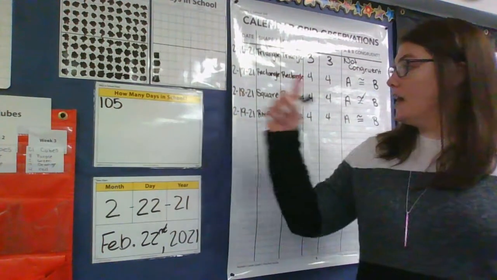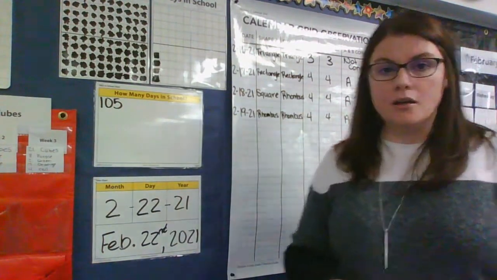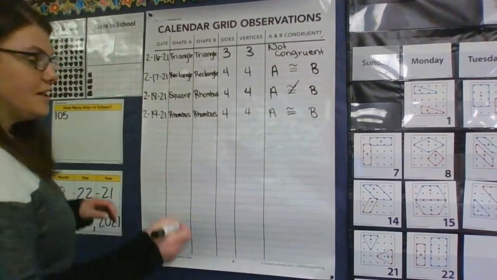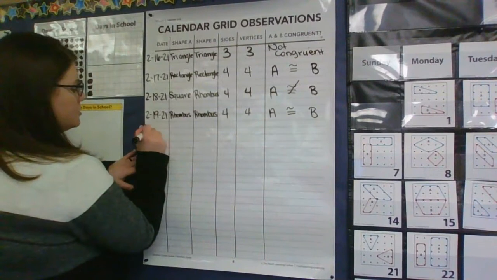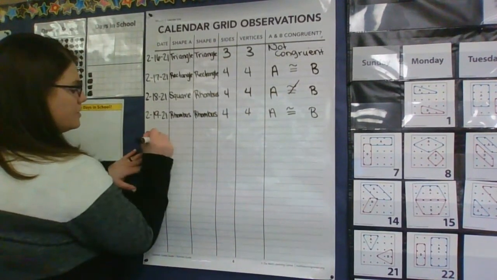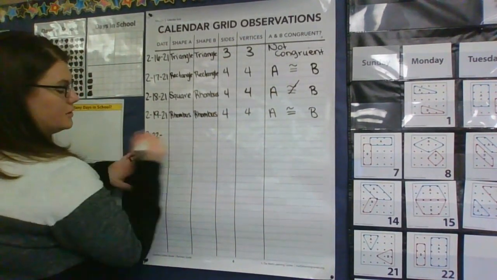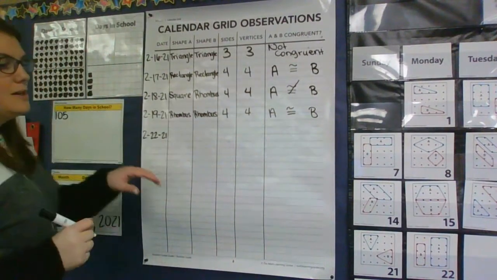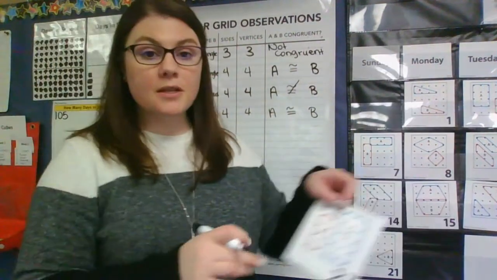All right, let's practice writing the date on our observation chart. Always so much rolling in here. All right, shout out that date. Today is 2-22-21. Awesome job, my friends. Okay, let's look at today's card.